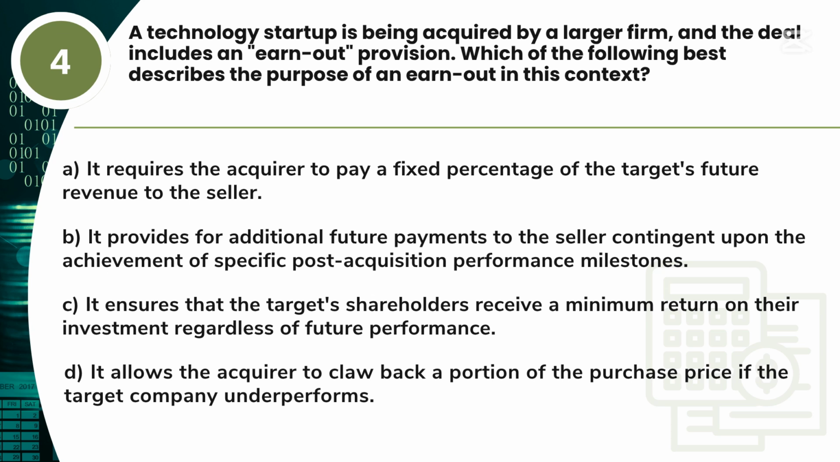Question 4. A technology startup is being acquired by a larger firm, and the deal includes an earn-out provision. Which of the following best describes the purpose of an earn-out in this context? A. It requires the acquirer to pay a fixed percentage of the target's future revenue to the seller. B. It provides for additional future payments to the seller contingent upon the achievement of specific post-acquisition performance milestones. C. It ensures that the target's shareholders receive a minimum return on their investment regardless of future performance. D. It allows the acquirer to claw back a portion of the purchase price if the target company underperforms.